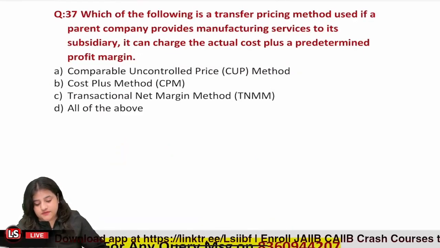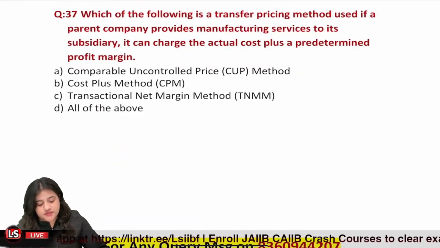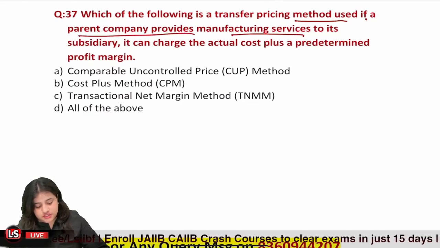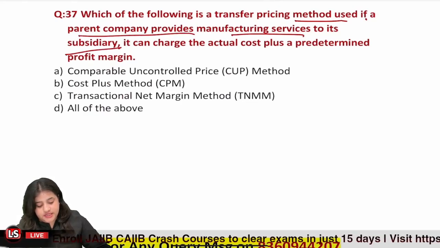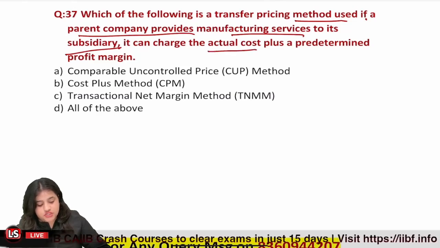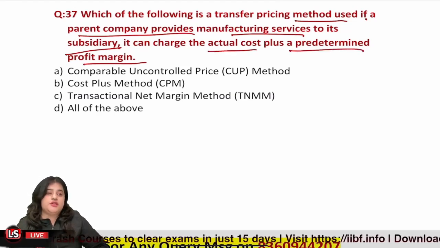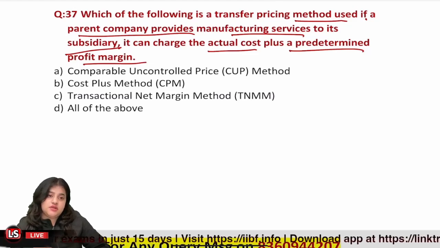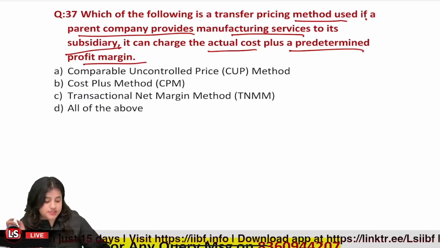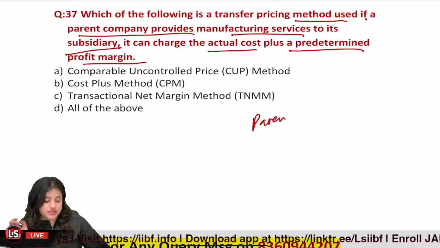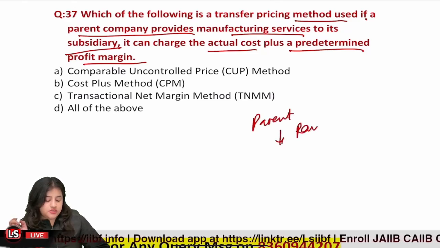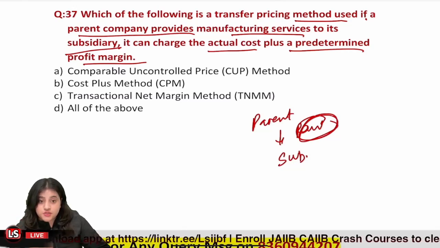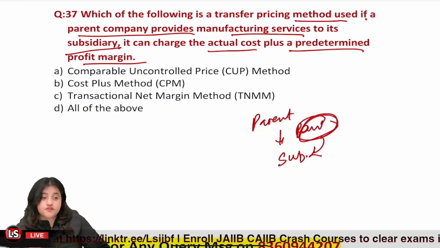Now question 37. Which of the following is a transfer pricing method used if a parent company provides manufacturing services to its subsidiary? It can charge the actual cost plus a predetermined profit margin. Now, another method of calculating transfer prices is where the parent is selling raw material to its subsidiary, and this raw material is the main source of manufacturing the product for its subsidiary.